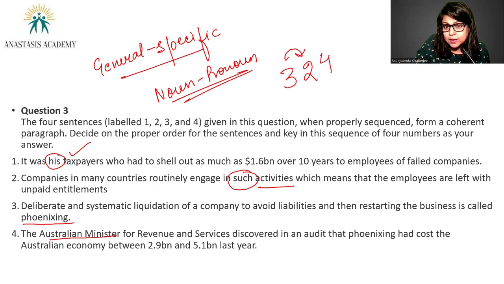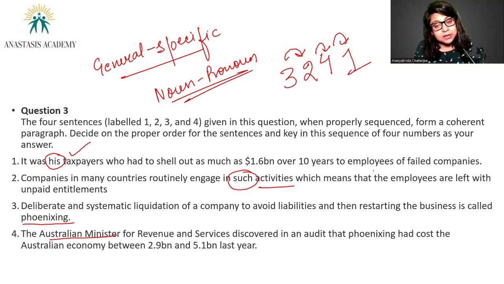That means 4 will come just after 2 and 4 will make a mandatory pair with 1. So the Australian minister, here referred to as "his", it was his taxpayers who had to shell out as much as $1.6 billion over 10 years to employees of failed companies. So the correct sequence in this case would be 3, 2, 4, 1.